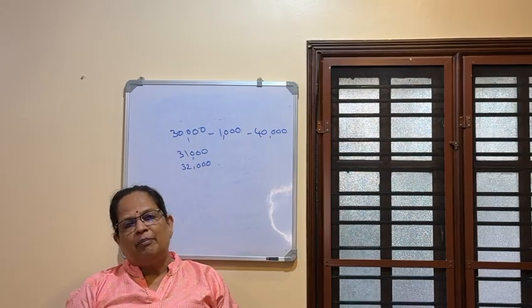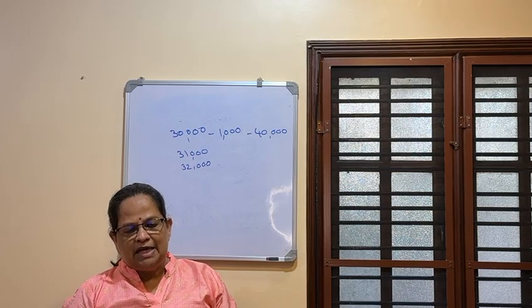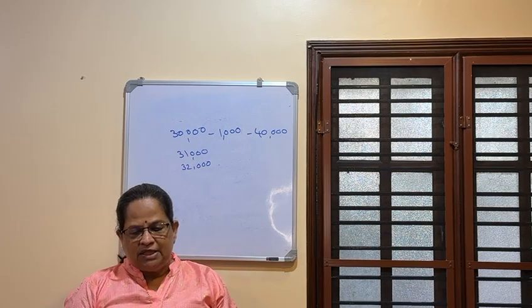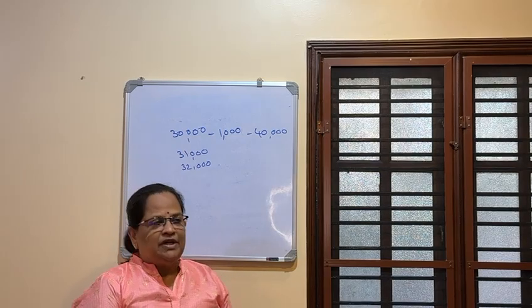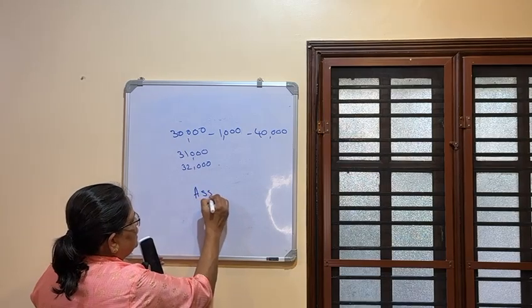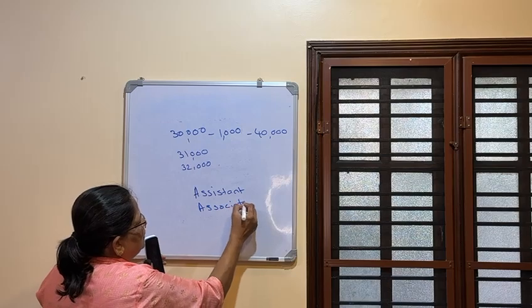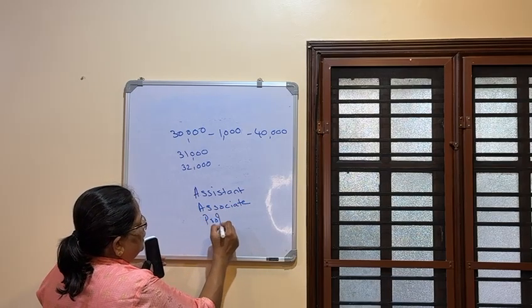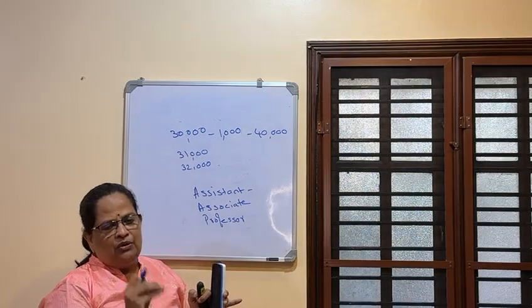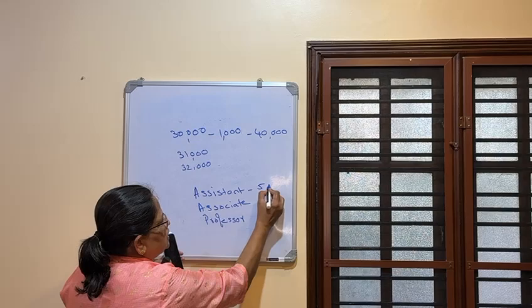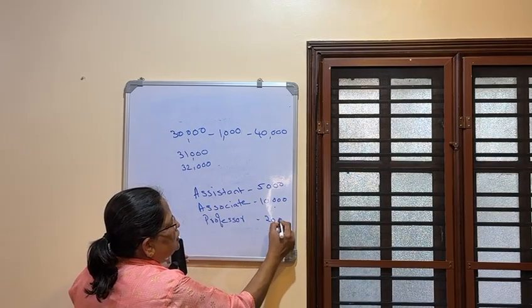Now salary grade or pay grade. A salary grade, also called a pay grade, is a classification level assigned to jobs based on their responsibilities, skills required and qualifications. Each grade corresponds to a particular pay scale. Say for example, in a university, assistant professor, associate professor and professor. Assistant professor will be getting a low grade pay, say for example 5,000. Associate will be getting 10,000, whereas professor may be getting 20,000 or 15,000.